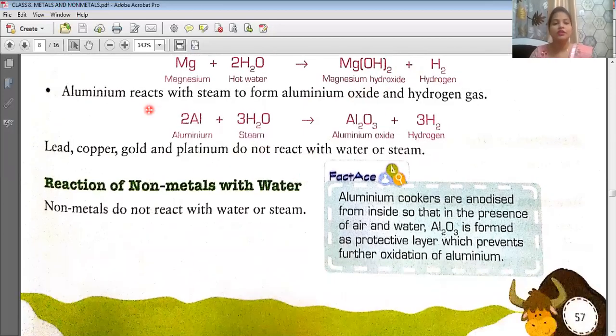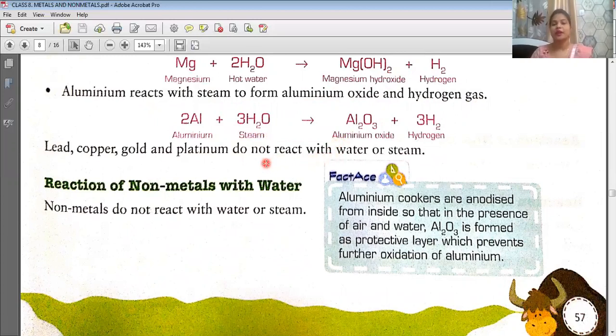Third, aluminium, it will react with steam. If it reacts with steam, what will happen? It will form aluminium oxide. Here a metal oxide is forming, and hydrogen gas is being liberated. 2Al, two molecules of aluminium, plus steam, that is 3H2O, three molecules of water. So what will be the product formed? The product will be aluminium oxide plus hydrogen gas. Here also hydrogen gas will be liberated.